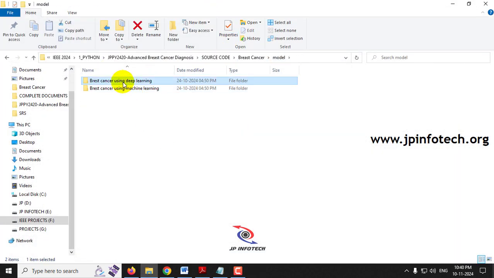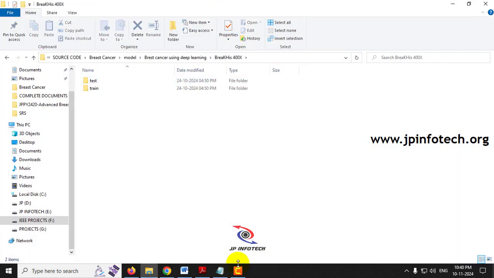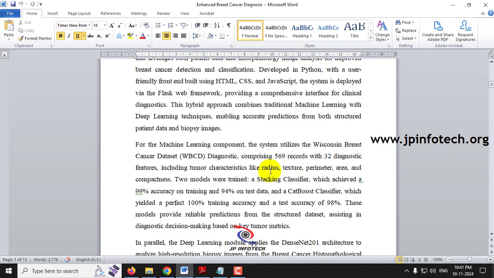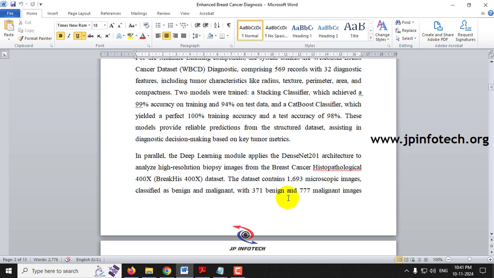And coming to the deep learning part, we are going to use this dataset, which is named the BreakHis 400 dataset.